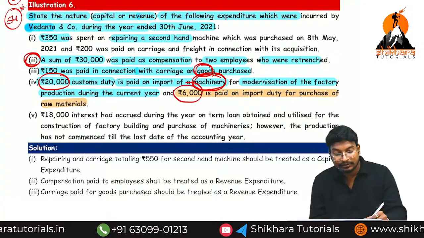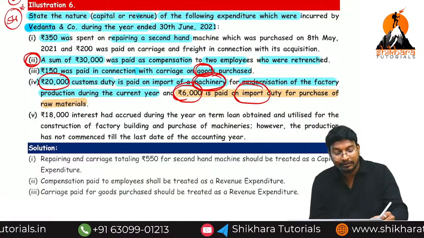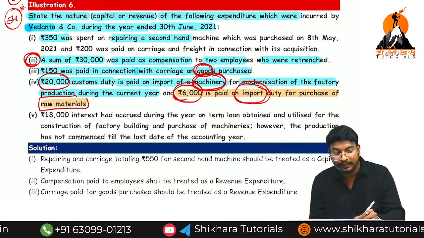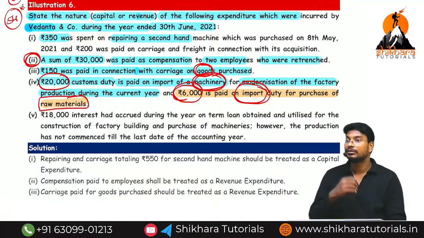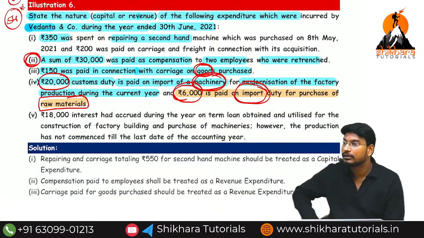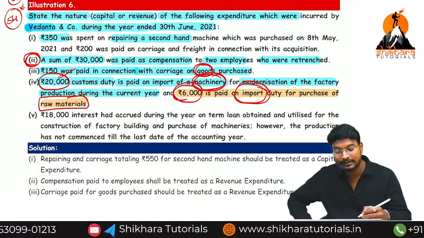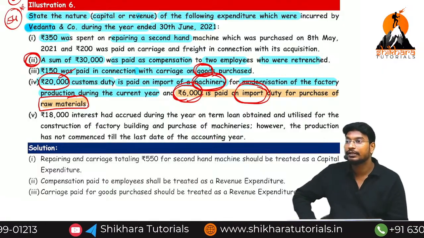Here also 6,000 we are incurring. Here also what did we pay? Import duty for the purpose of purchase of raw material. That means goods. This is called revenue expenses. 20,000 is a capital expense. 6,000 is a revenue expense.